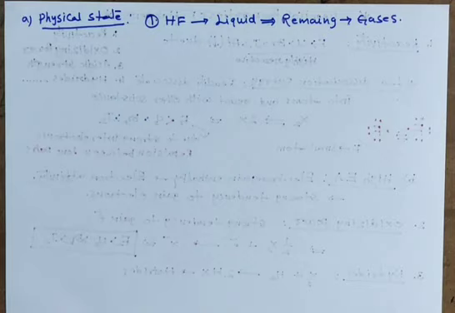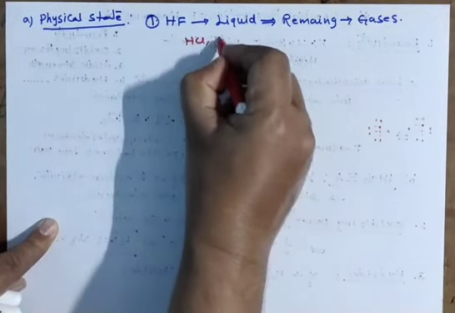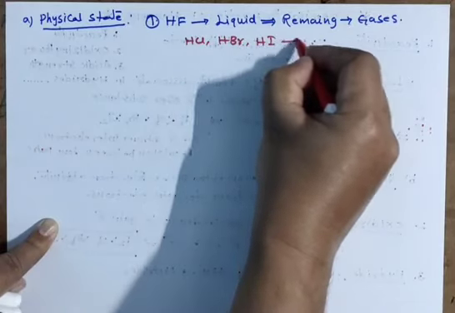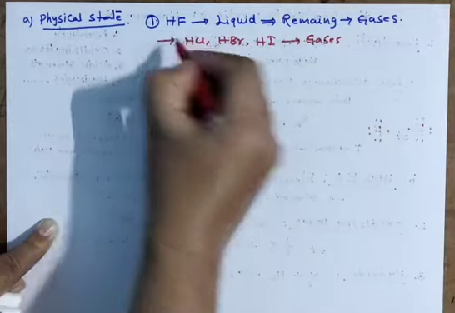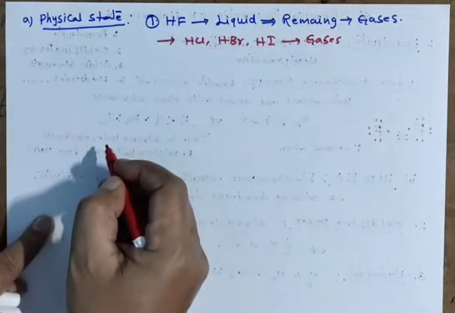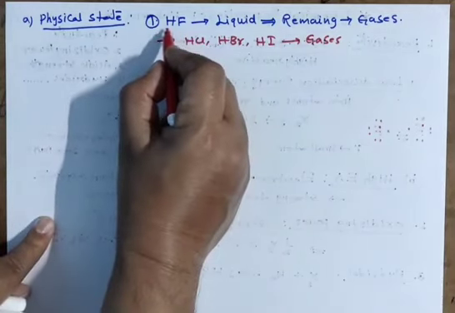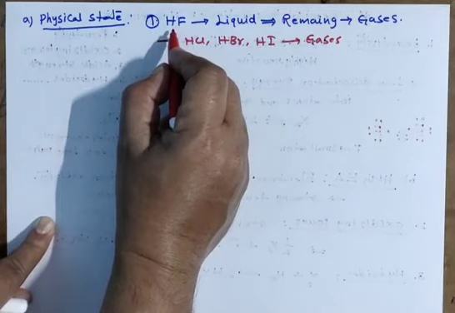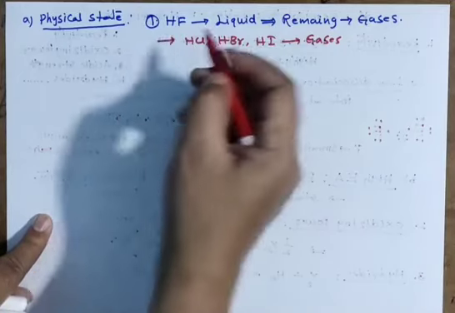You know HF boiling point is 19 degrees Celsius. HCl, HBr, HI are gases. Why HF is a liquid means due to having hydrogen bonding. Clear?